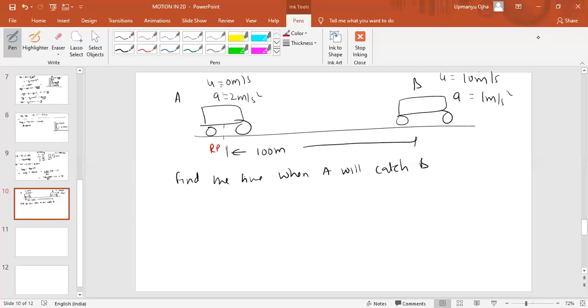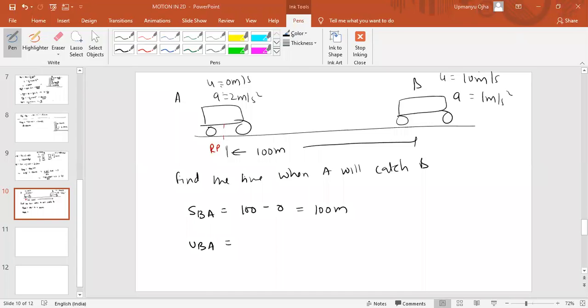So we are assuming this A as a reference point. Now what we need to do? Initial separation between them is 100 meter. Which means can we say that the displacement of B with respect to A is how much? 100 minus 0, which is 100 meters. Now, can we find the initial velocity of B with respect to A?